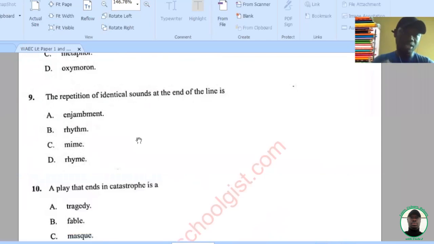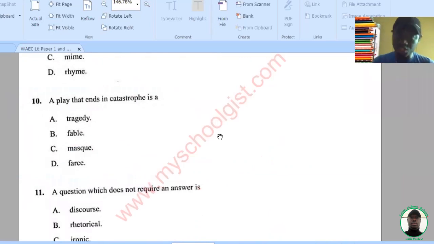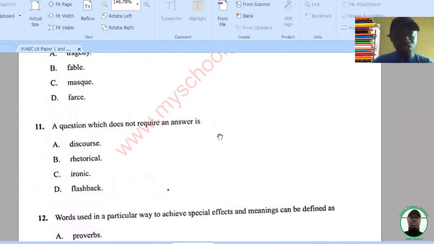The repetition of identical sounds at the end of the line in a poem is called rhyme, okay? A play that ends in a catastrophe, that means a sad end, is a tragedy. A question that does not require an answer is a rhetorical question.